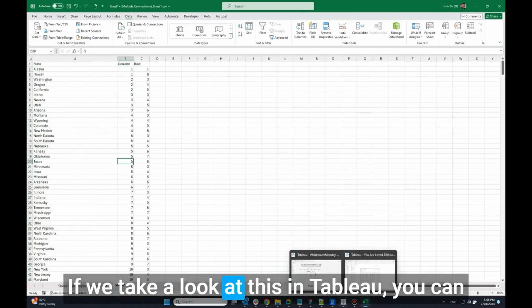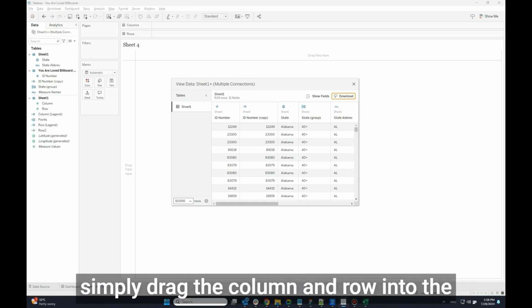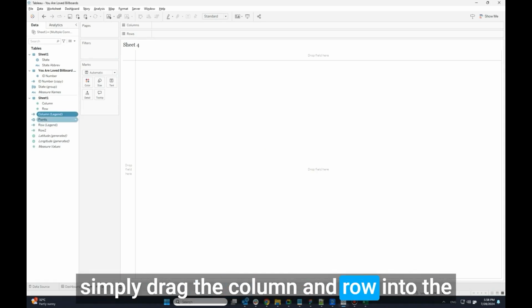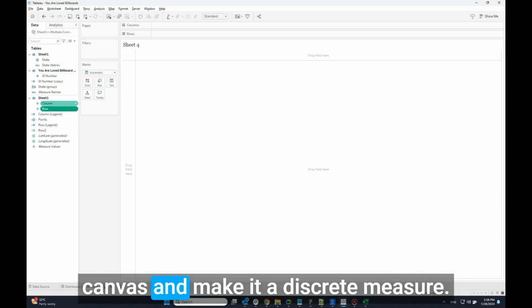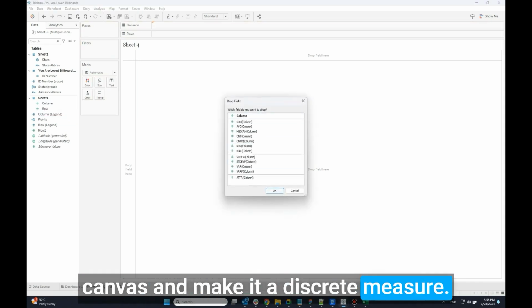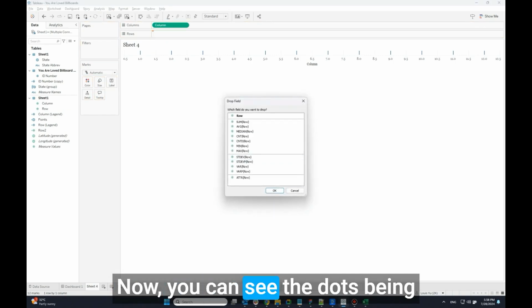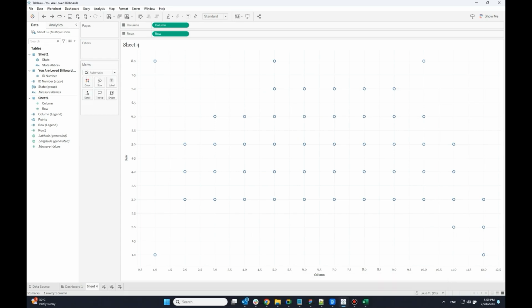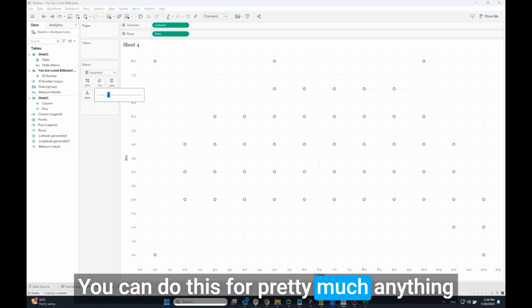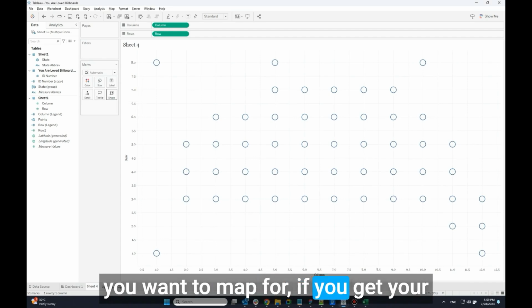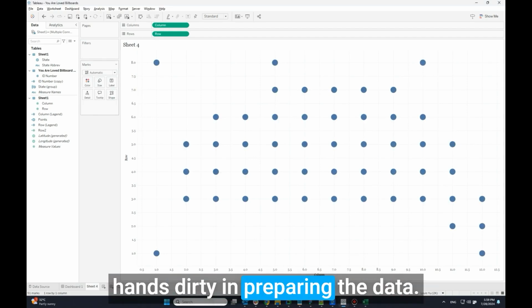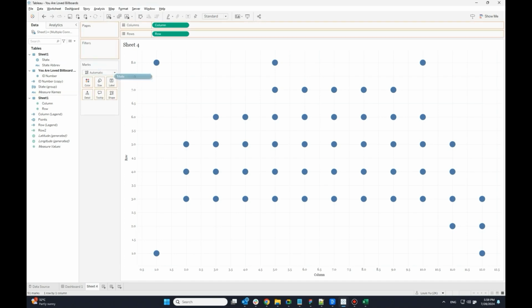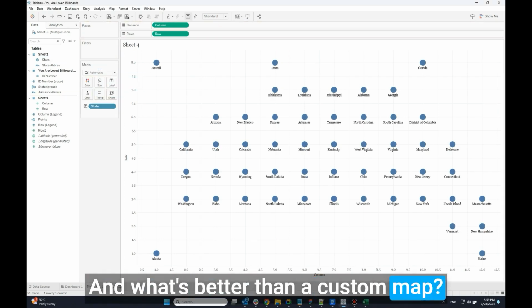If we take a look at this in Tableau, you can simply drag the column and row into the canvas and make it a discrete measure. Now, you can see the dots being plotted in the specific axis constraint. You can do this for pretty much anything you want to map for if you get your hands dirty in preparing the data.